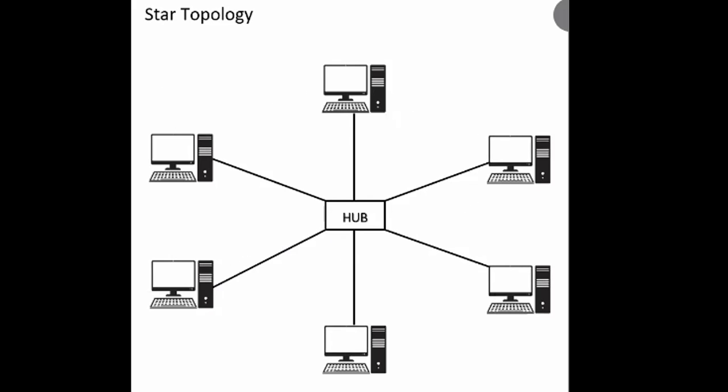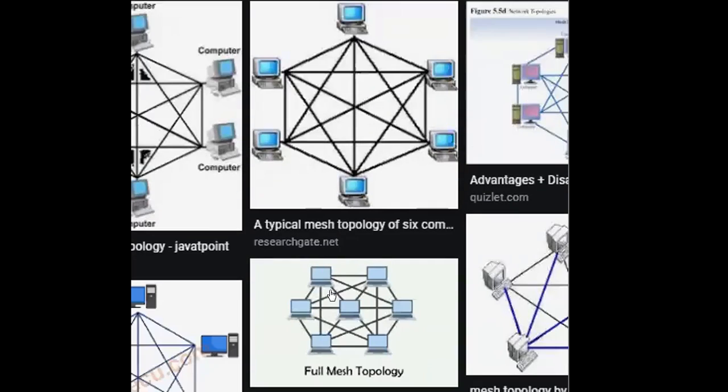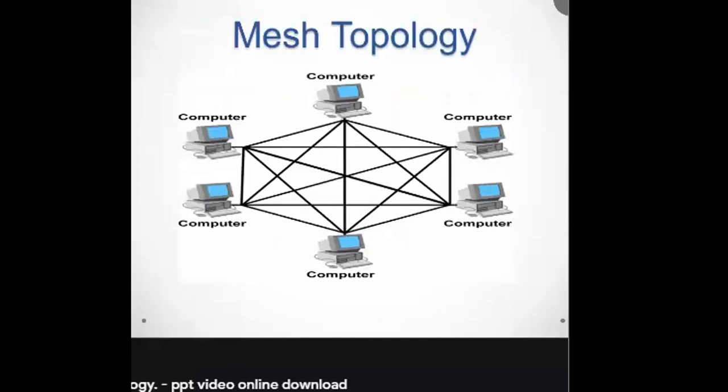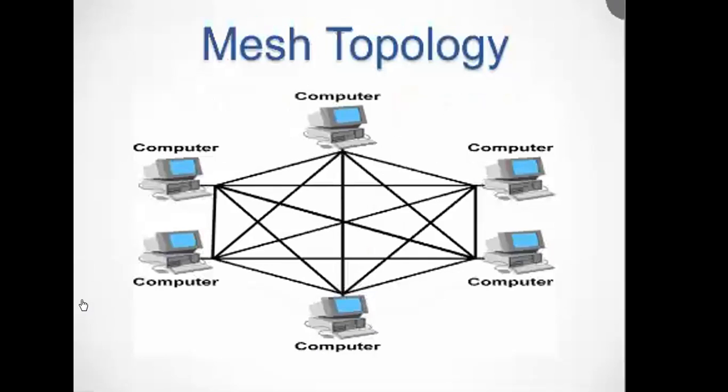Next one is mesh topology. In a mesh topology, every node is connected with every other node in a network because of a dedicated point-to-point connection between every possible pair of nodes. The topology provides secure data transfer without any traffic problem. It requires a large number of connections to establish the topology. This leads to difficulty in installation as the number of nodes grows as the network grows.